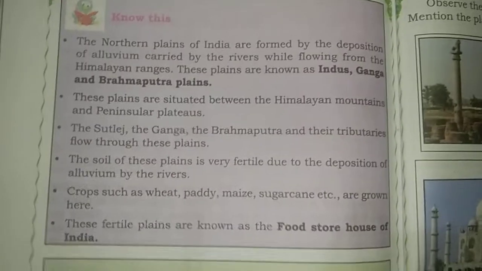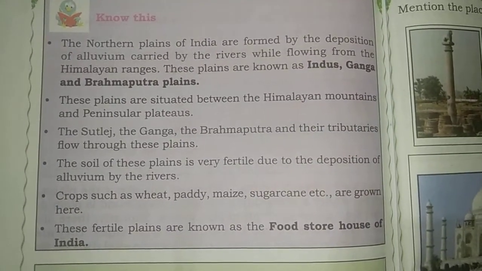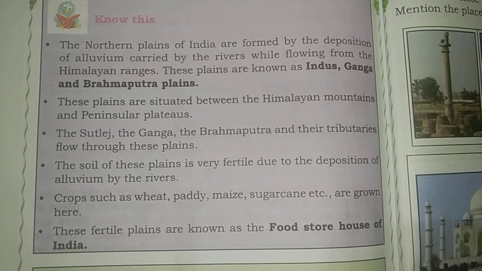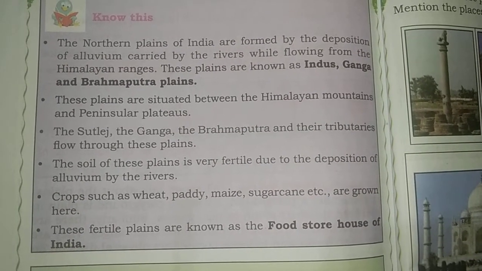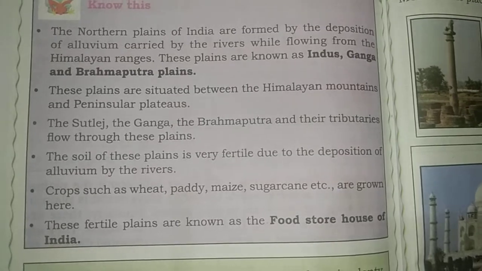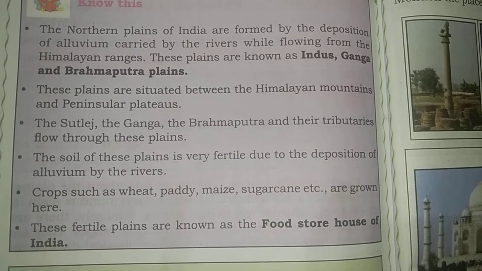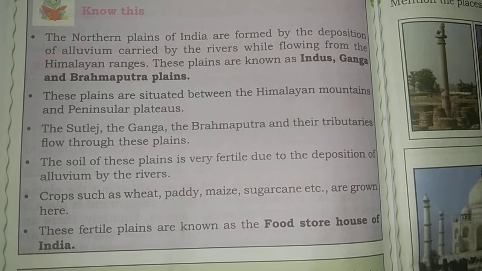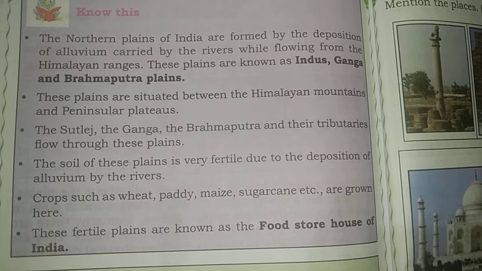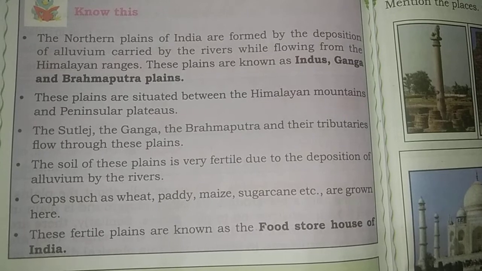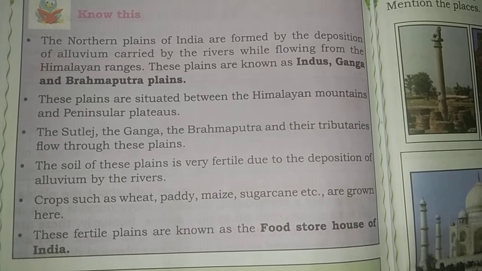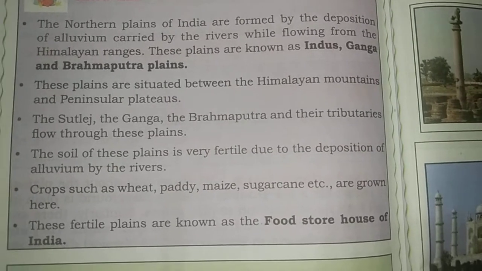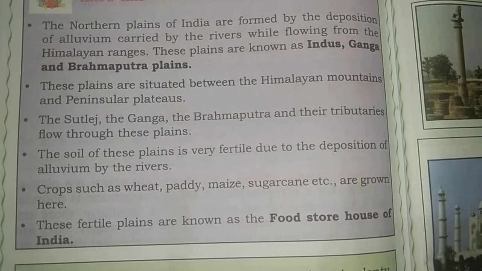Next, you should know this. The Northern Plains of India are formed by the deposition of alluvium carried by the rivers flowing from the Himalayan ranges. These plains are known as the Indus, Ganga and Brahmaputra plains.